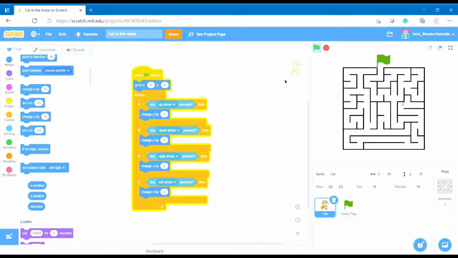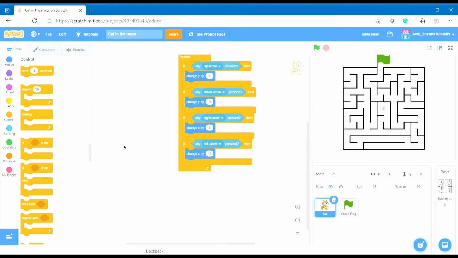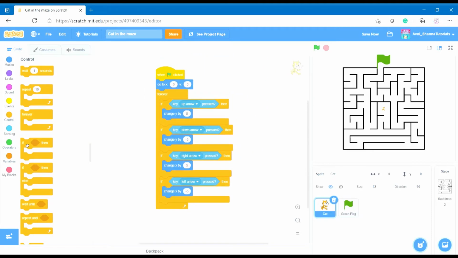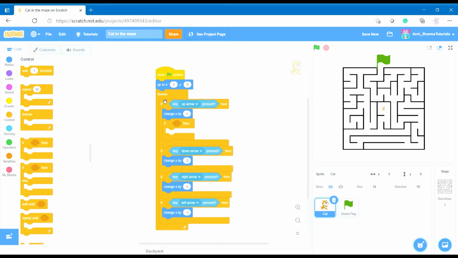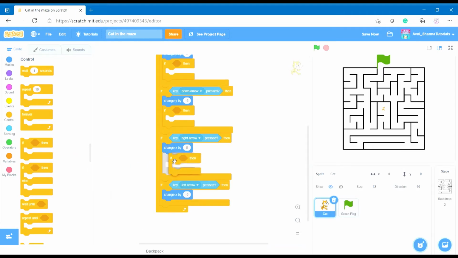We don't want that, so we will have to do setting. This will also be a little time taking. Now go to control, drag the if block inside all the ifs, like forever if, drag the if block into the if, and then do it to all of the ifs which we have put. Drag all the if blocks inside the ifs. Sounds funny, right? Drag the if block in the if.